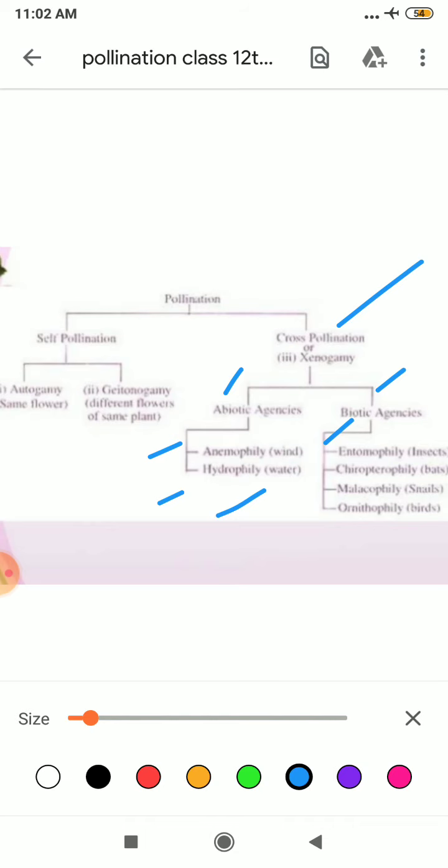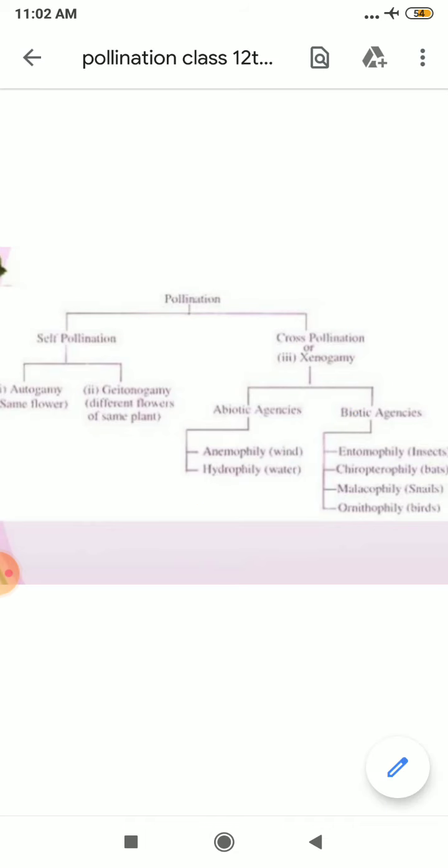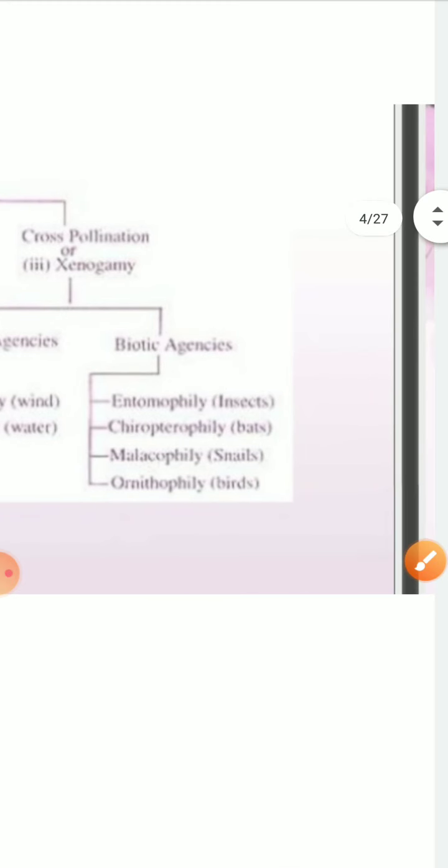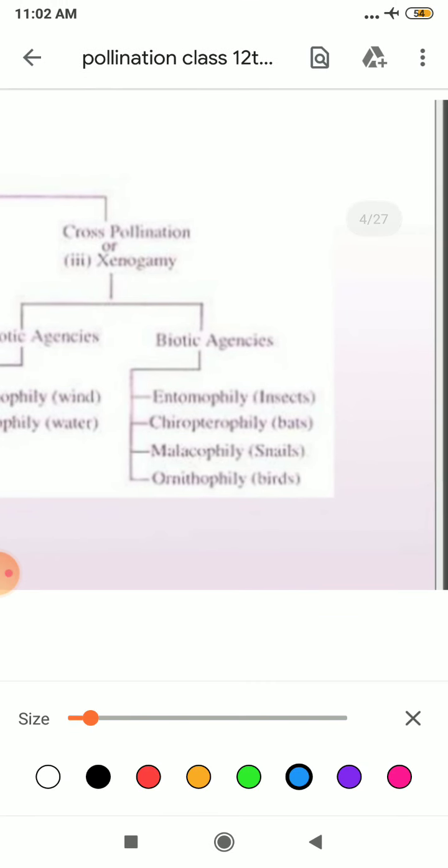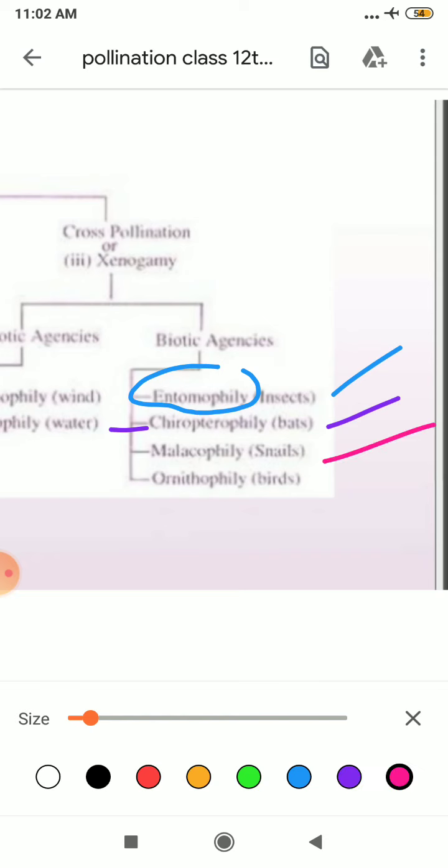Next, by biotic agencies, these are entomophily. Remember it, students. The pollination by insects is known as entomophily. Ento means insect. Second, pollination by bat is known as chiropterophily. Very important. Pollination by snail is malacophily, and pollination by bird is ornithophily.